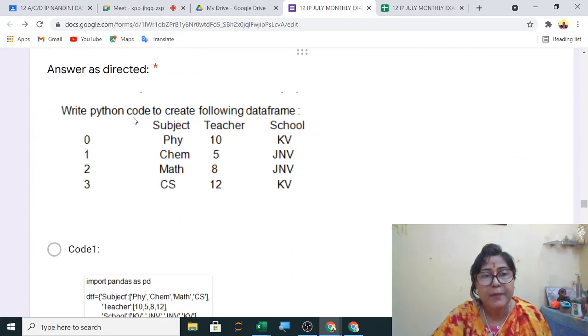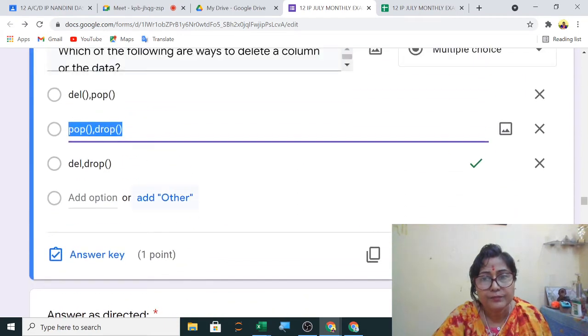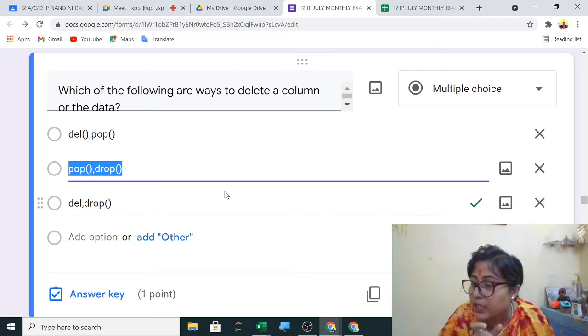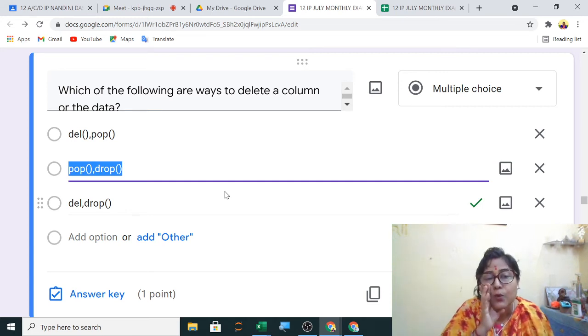Next. Ma'am, should del be with parenthesis or not? No. Del is del, and then we were writing, like in list we were using del, and then we were writing the position or the element. So del is never with parenthesis. Only in pop and drop is there parenthesis.